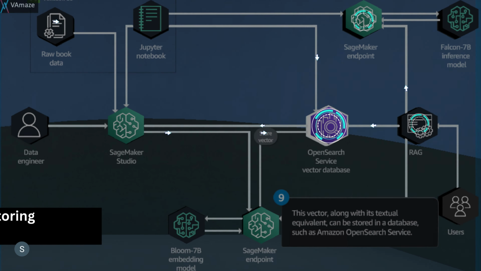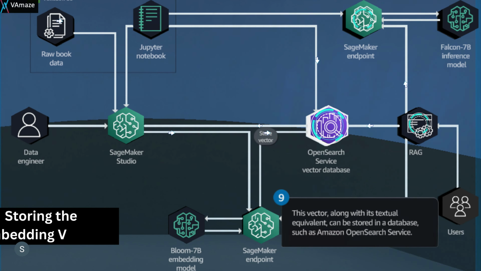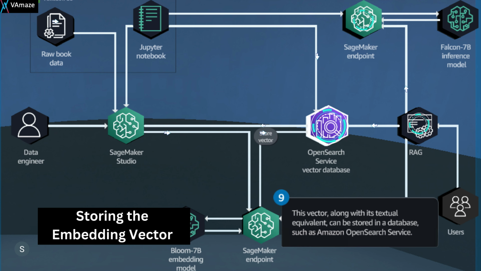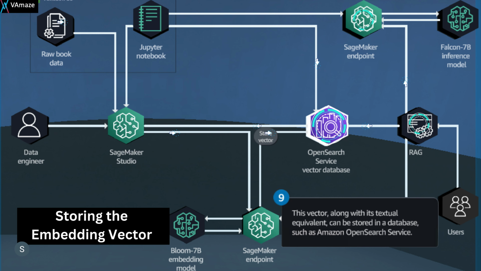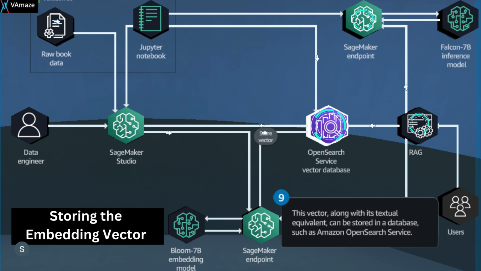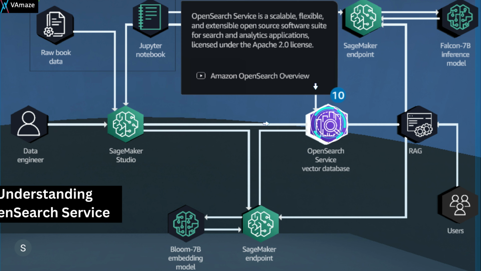This step highlights the importance of storing the generated embedded vector for future reference. The vector, along with its corresponding textual equivalent, can be stored in a database like Amazon OpenSearch Service. This allows for efficient retrieval and utilization of the vector data, enabling the LLM to access relevant information and generate accurate responses.